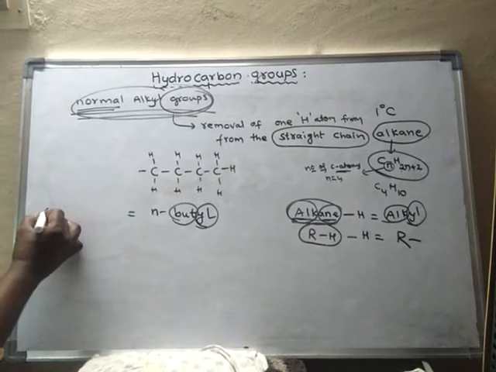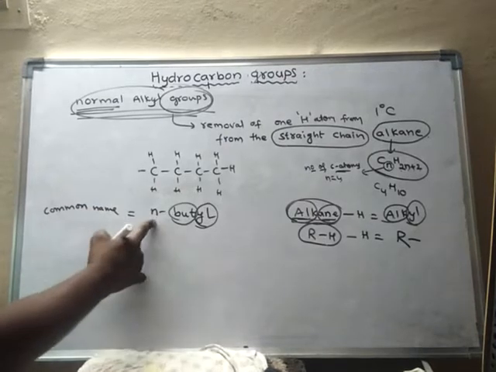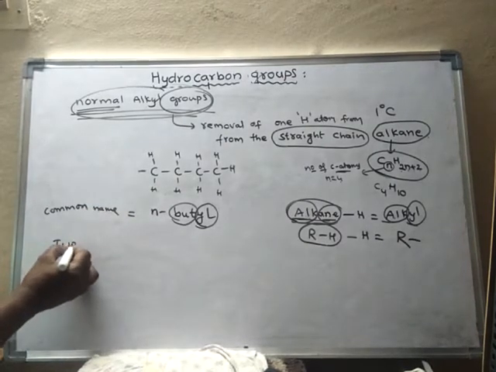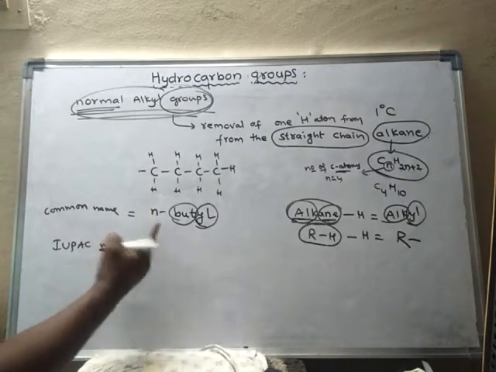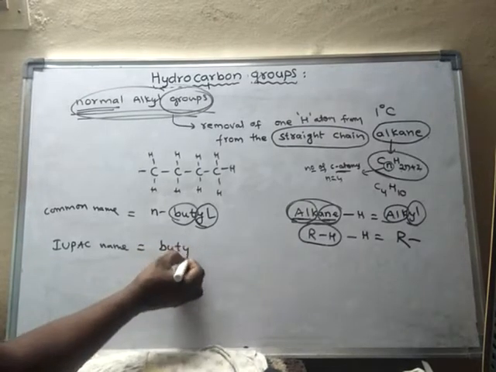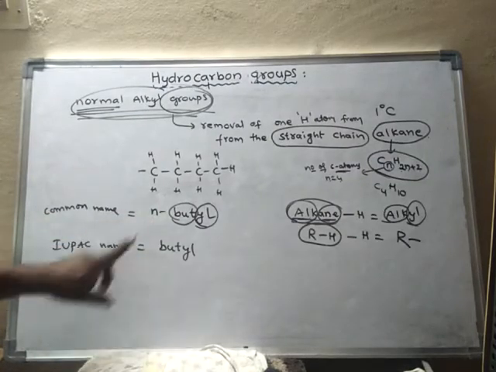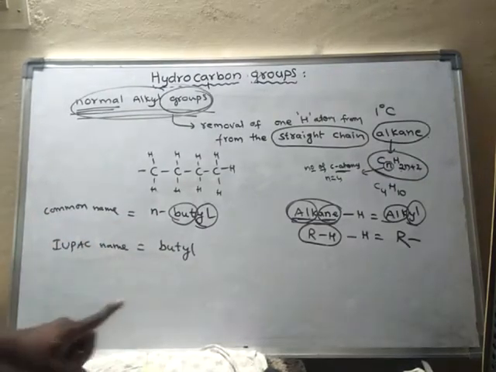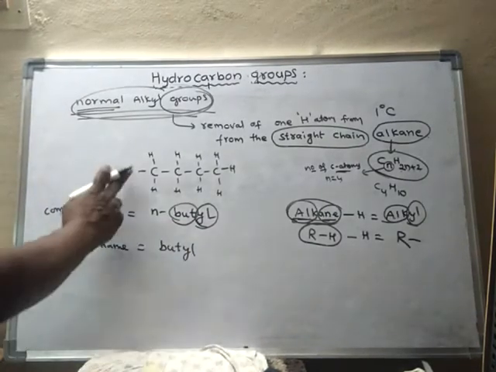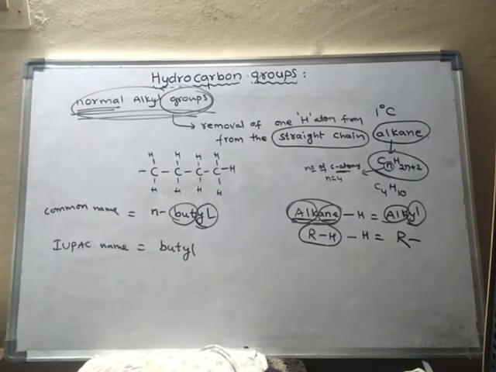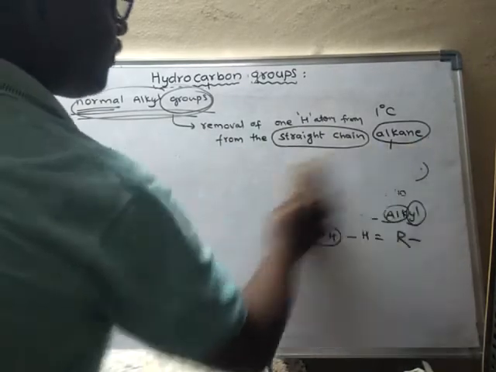So it is a common name. Its common name is N-butyl. But its IUPAC name is simply, don't write N. Simply it is butyl. So in common name only we have to write this N. In IUPAC name no need of writing N. Simply you should not write N. So this is N-butyl. Okay. Some more examples we will learn.